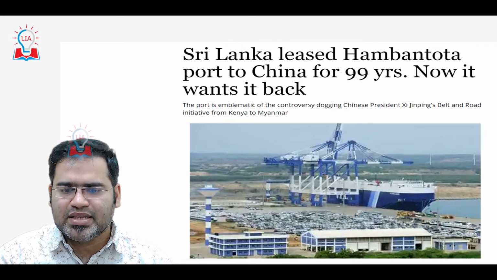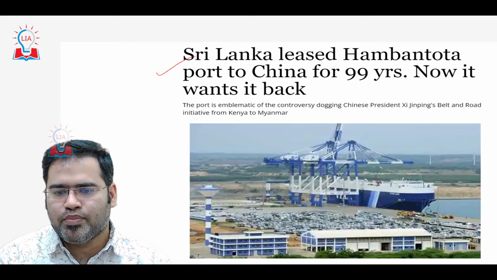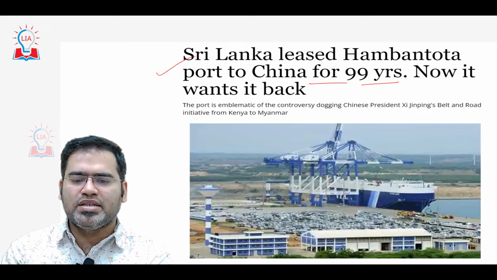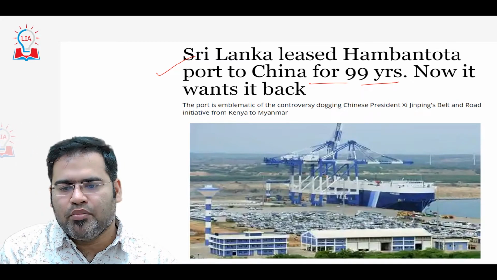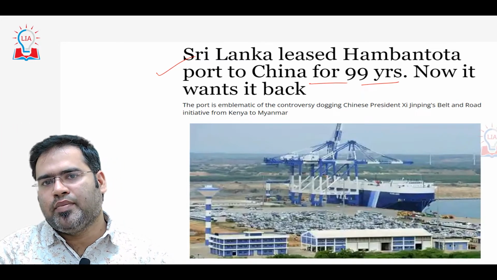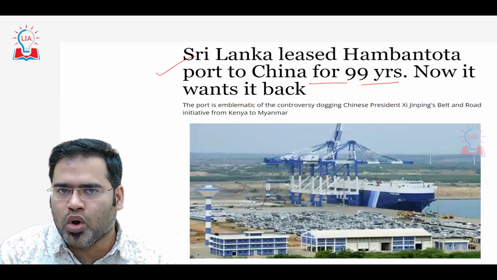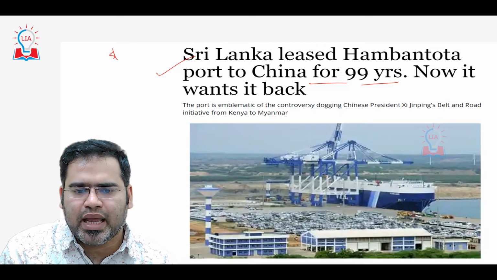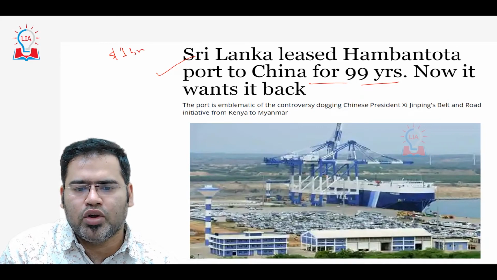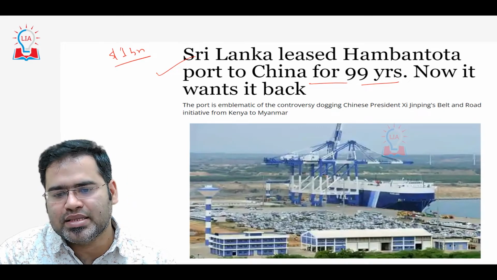For example, Sri Lanka leased Hambantota port to China for 99 years; this was in the news. So what happened with Hambantota port is, China has given some loan for that. Just for a hypothetical situation, say China has given $1 billion to Sri Lanka to build this Hambantota port.